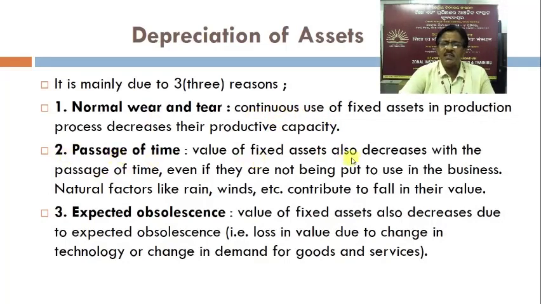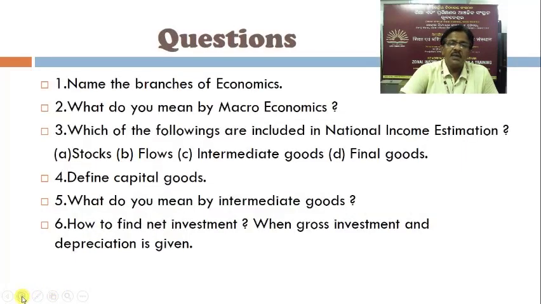Value of fixed assets also decreases with the passage of time, even if they are not being put to use in the business. Natural factors like rain, winds, etc. contribute to fall in their value. Number three, expected obsolescence. Value of fixed assets also decreases due to expected obsolescence, that is loss in the value due to change in technology or change in demand for goods and services.